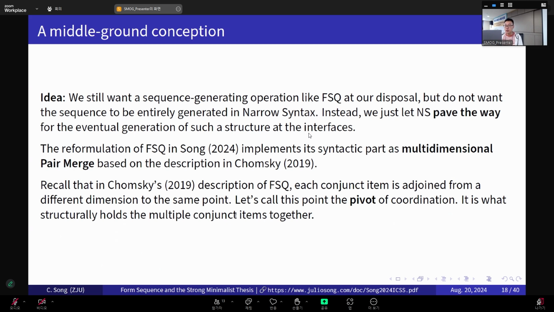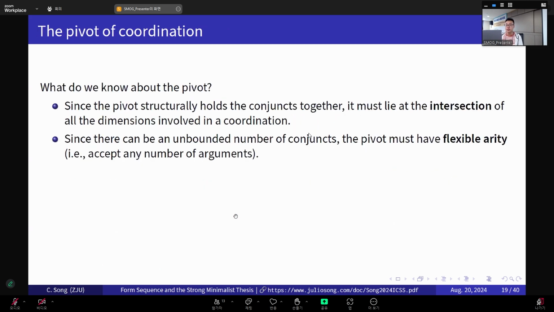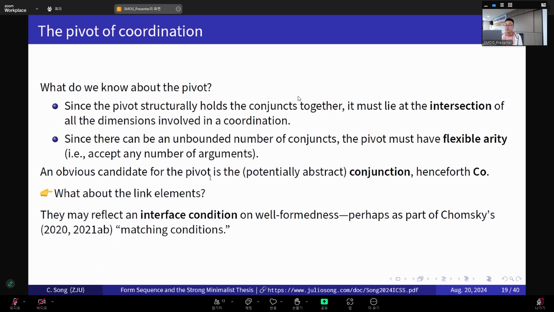So what do we know about this pivot of coordination? Well, first we know that since the pivot structurally holds the conjunct items together, it must lie at the intersection of all the dimensions involved in the coordination. And second, since there can be an unbounded number of conjuncts, the pivot must have flexible arity. That means it can accept any number of arguments. So considering these two points, it seems that the obvious candidate for the pivot is just a potentially abstract conjunction, or a co, or ampersand for conj. But what about the link elements?